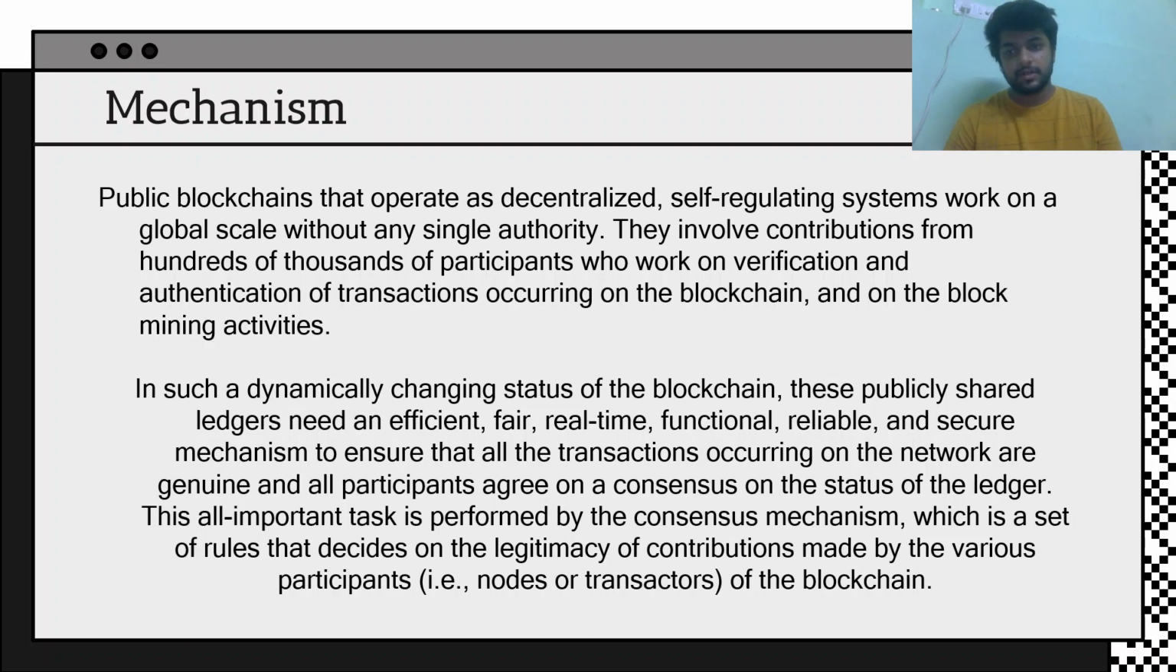What is the mechanism? Public blockchains that operate as decentralized self-regulating systems work on a global scale without a single authority. They involve contributions from hundreds and thousands of participants who work on the verification and authentication of the transactions occurring on the blockchain and on block mining. In such a dynamically changing blockchain, these publicly shared ledgers need an efficient, fair, real-time, reliable mechanism. So it reiterates the point I made before: it comes to an agreement with the help of collective miners and validators that the current transaction is right or wrong.